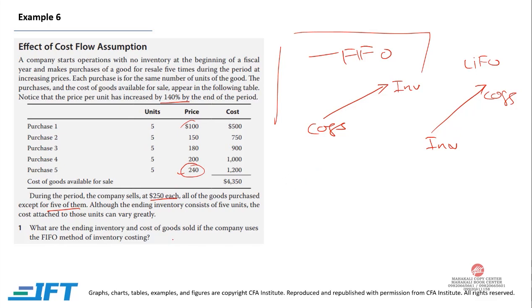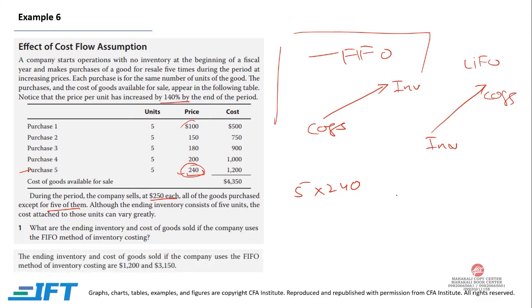Now over here, what do you think would be the inventory? First in first out, so we are left with 5 units, and the ending inventory would be part of this $250 purchase that we did. So 5 into 240 is equal to 1200. So 1200 is our inventory. And what will be our cost of goods sold? The total cost of goods available for sale is 4350. So this is our total cost. So 4350 minus 1200 would be 3150.